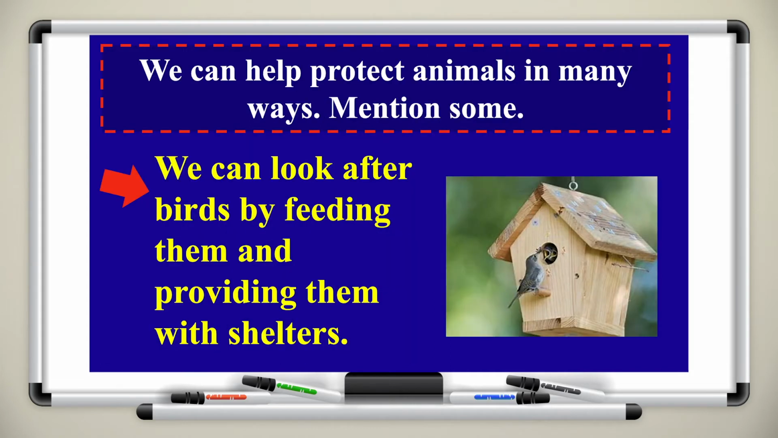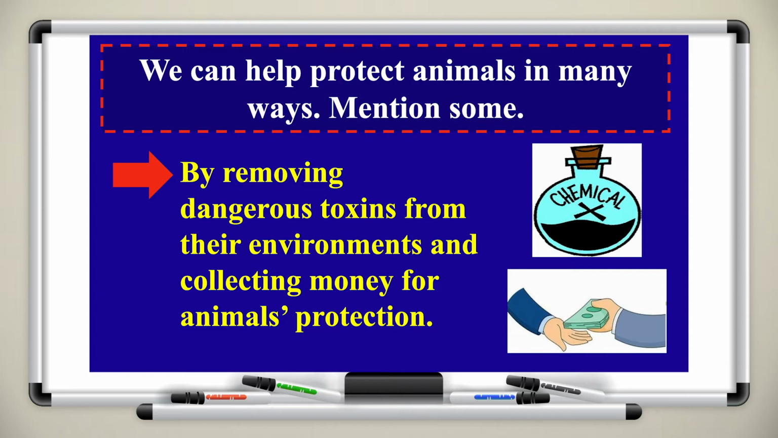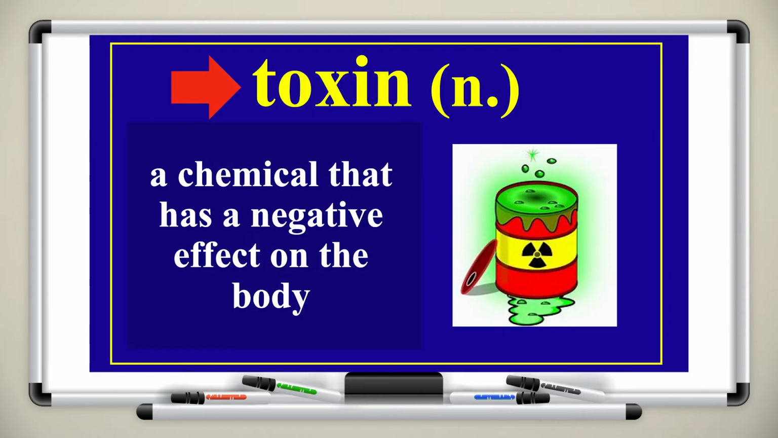Mention some. We can look after birds, for example, by feeding them and providing them with shelters. This is one way that we can help protect animals. By removing dangerous toxins from their environment and collecting money for an animal's protection. These are also some of the things that we can do to help protect animals. We have a new vocabulary item here, toxins. If you look at the image on the right, the chemical gives you an idea of what the word toxic or toxin means. Toxin is a noun, and it means a chemical that has a negative effect on the body.